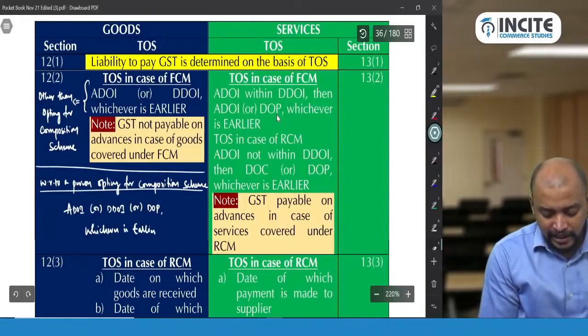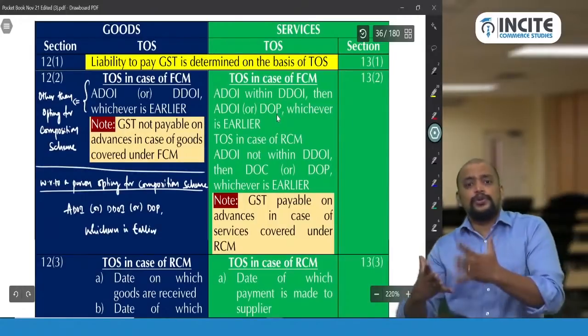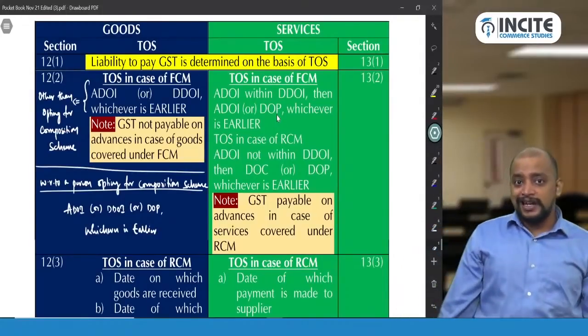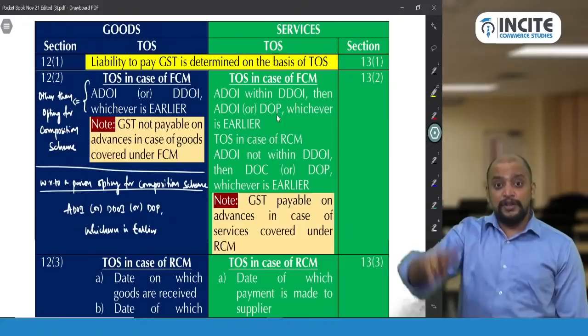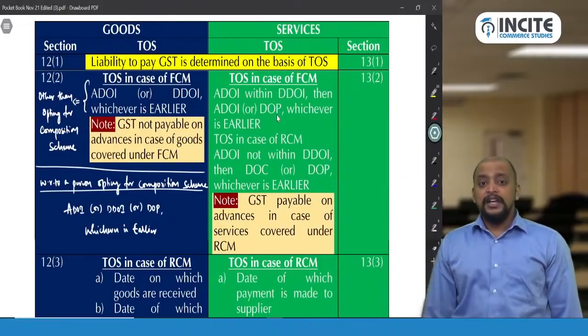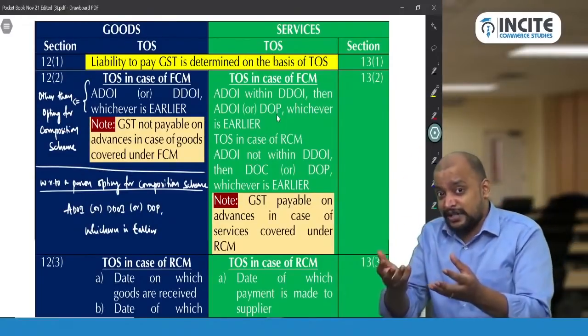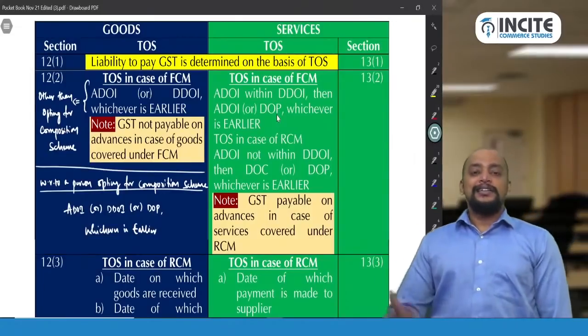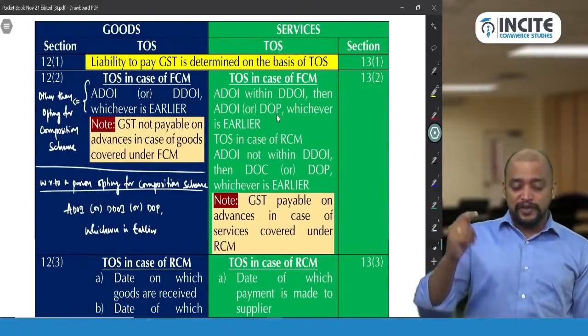Whichever is earlier will be taken. You understood or not? Sir, when a person is opting for composition scheme, a person opting for composition scheme is required to pay GST on advances with respect to the goods. Yes, they need to pay GST on advances with respect to the goods.